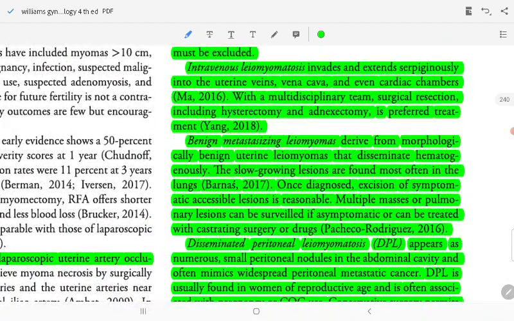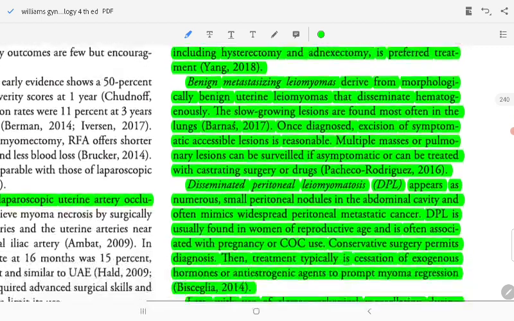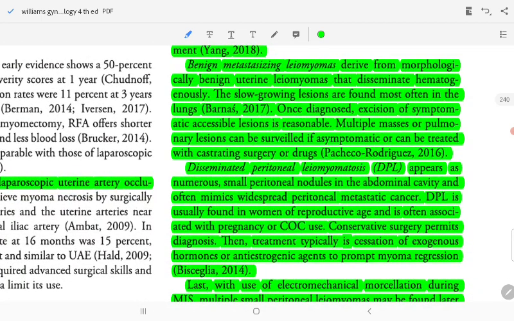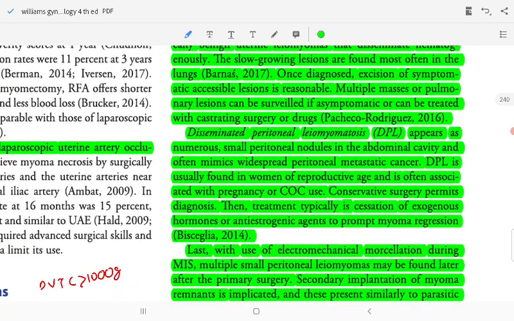Benign metastasizing leiomyoma derives from morphologically benign uterine leiomyoma that disseminated hematologically. Slow growing lesions are found most often in the lungs. Diagnosis and excision of symptomatic lesions. Excessive lesions are multiple masses, and permanent lesions are addressed by causative surgery.